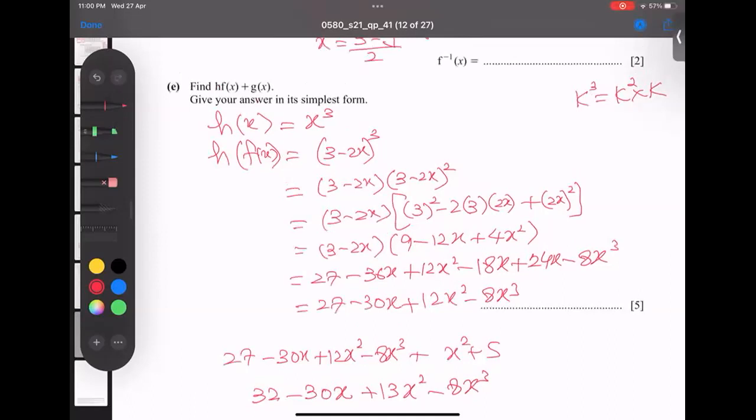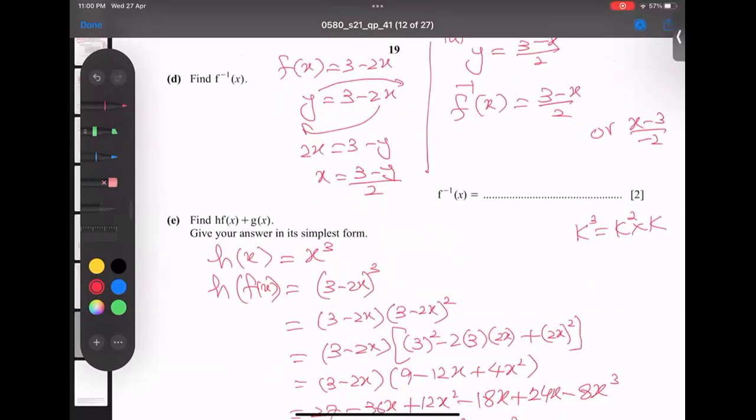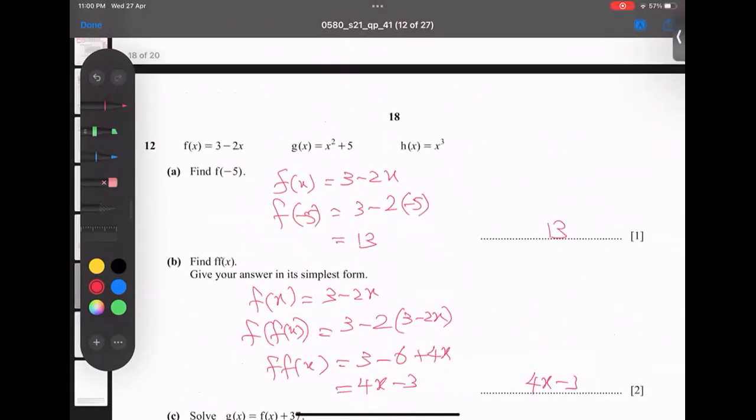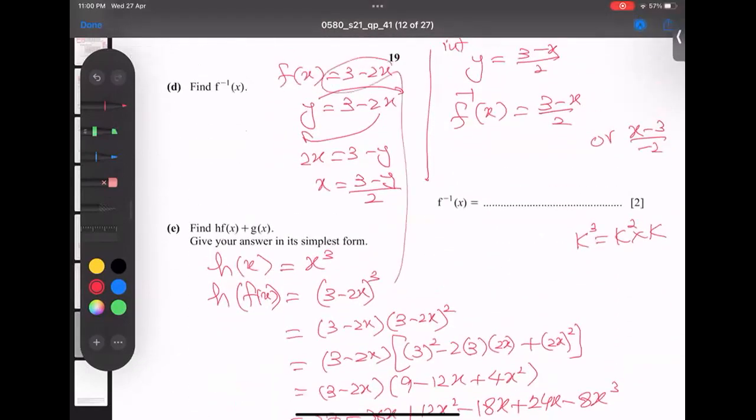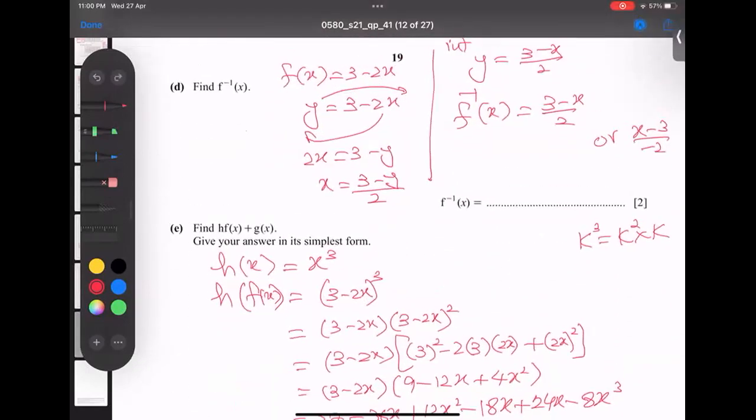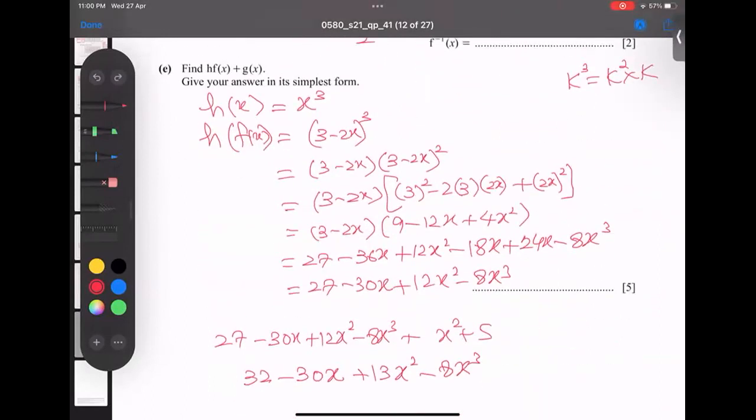So once again, what is the plan of action? Let me check whether f of x is correct or not. Yes, 3 minus 2x is correct. So 3 minus 2x, I will keep it here. Let me recheck. And 3 square is 9. Okay. And 2 3s are 6, 6 2s are 12. So 12x is correct. And 2x for this, all this bracket is confirmed, no mistake at all.